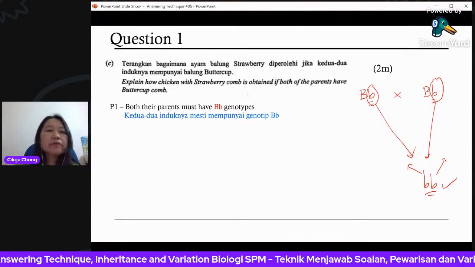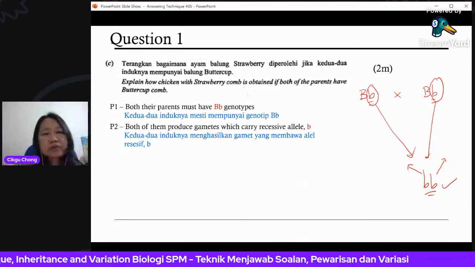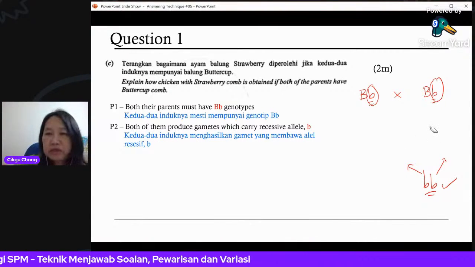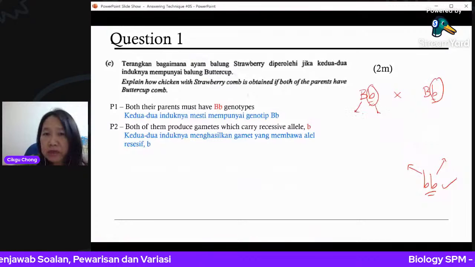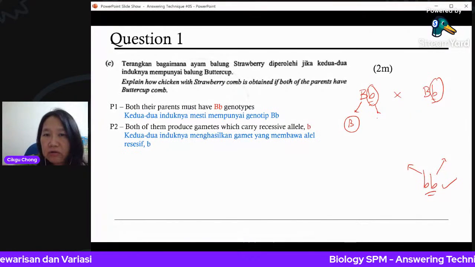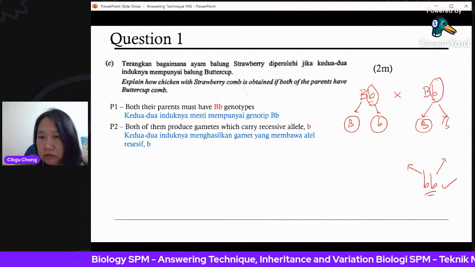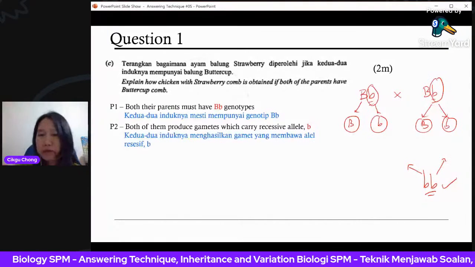Okay, so both of them produce gametes which carry the recessive allele. So you see, because they have a small b here, at least 50% of their gametes will get small b. Okay, you have to have that.